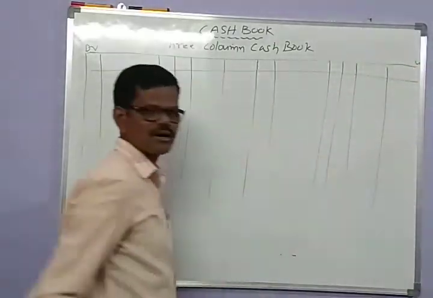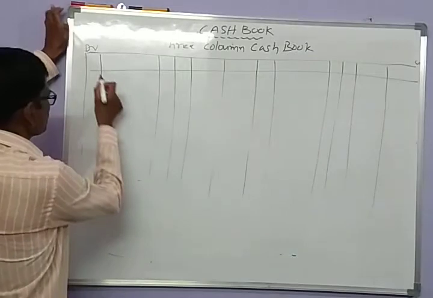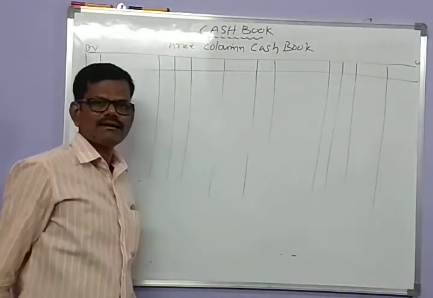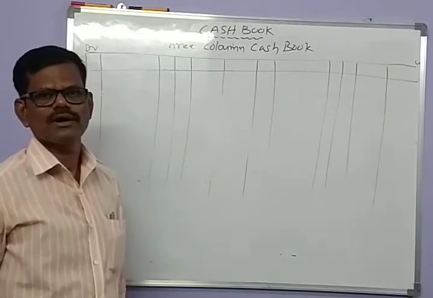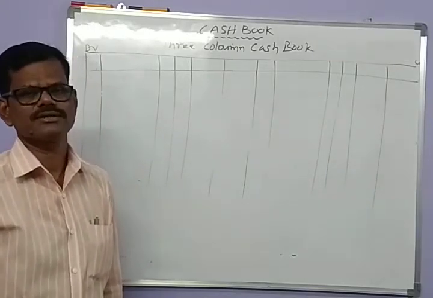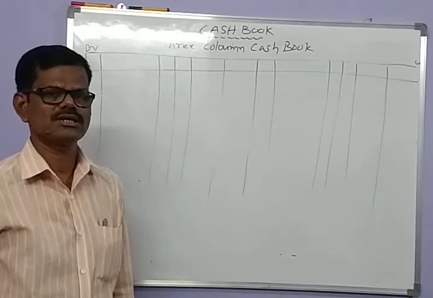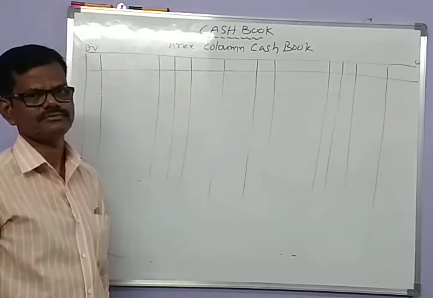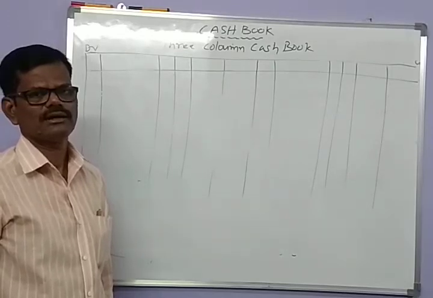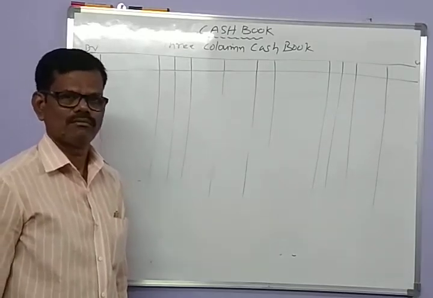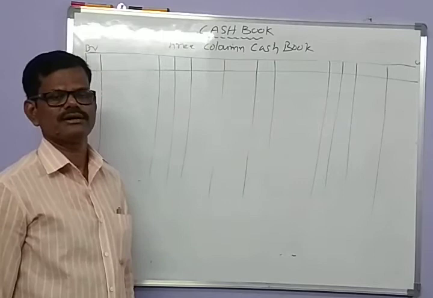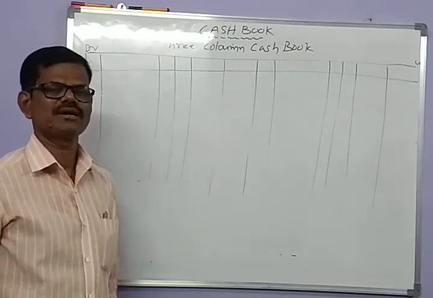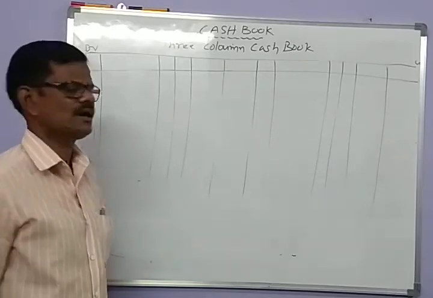So this is the pro forma for triple column cash book. Adding one more column for record of bank transactions to the 2 column cash book, it becomes a triple column cash book. Adding a column for bank to the debit and credit side of the 2 columns, that is discount and cash column cash book, it becomes a triple column cash book.